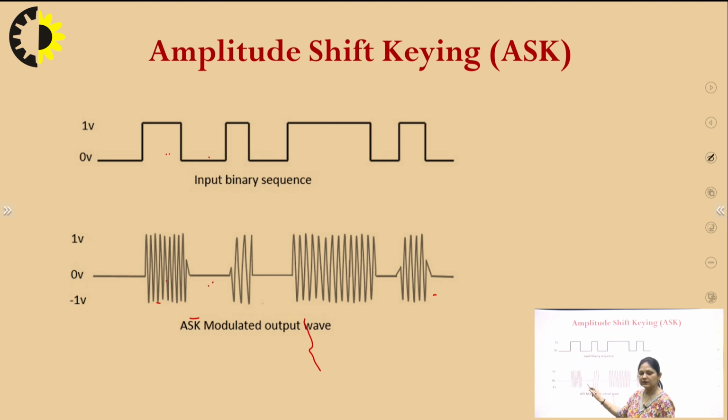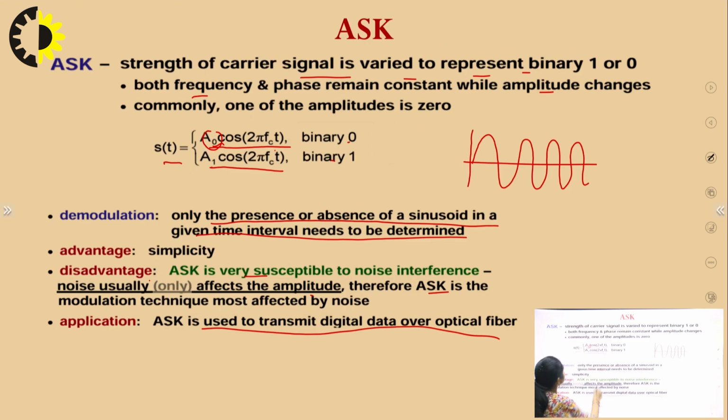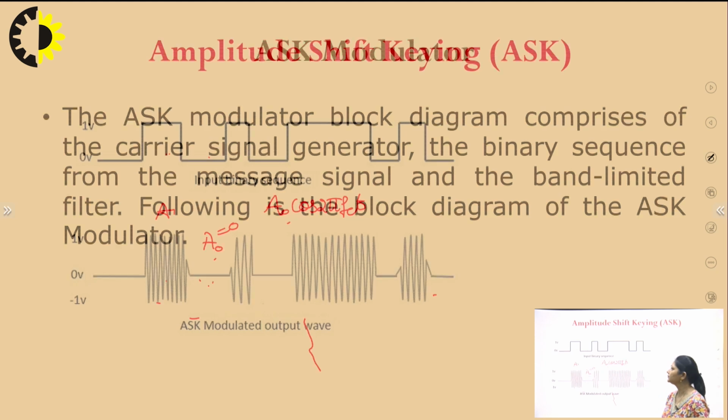So here we have A1 as the amplitude, and this is A0. The amplitude A0 is 0, so the A0 cos 2 pi fct that we were transmitting earlier, if A0 is 0, then ultimately nothing will be transmitted. For the other one, A1, there will be carrier.